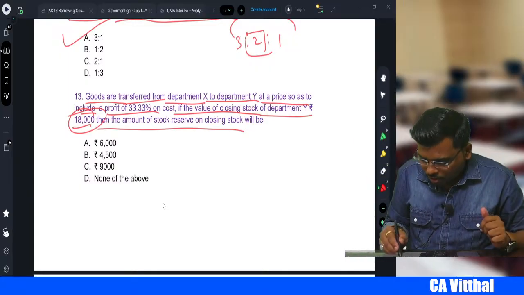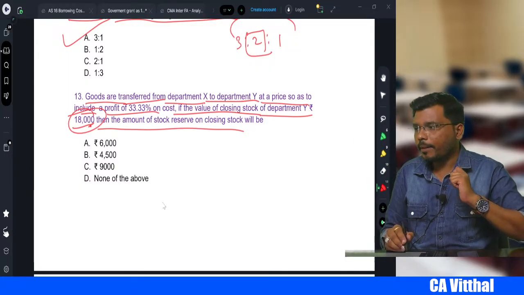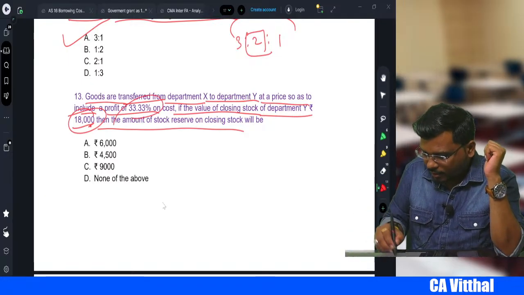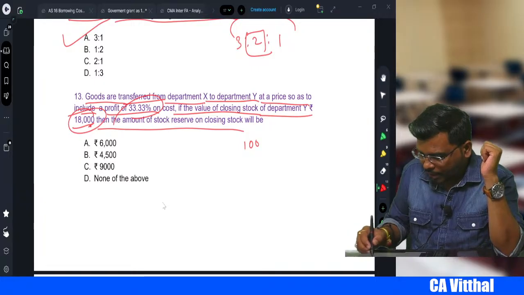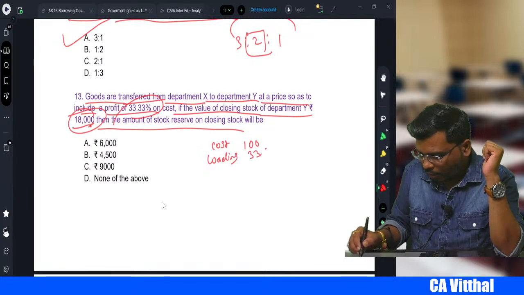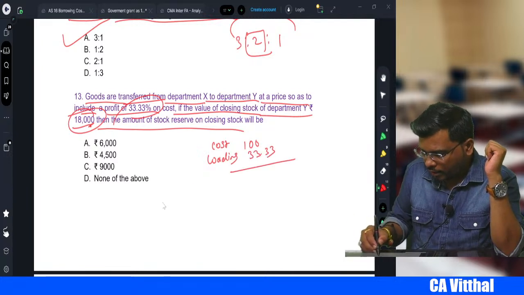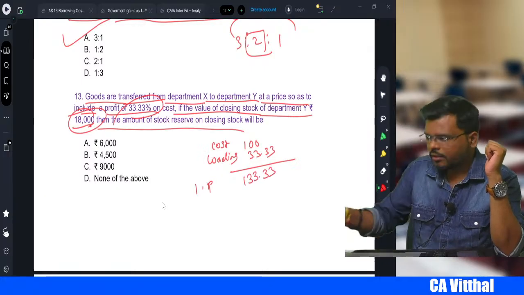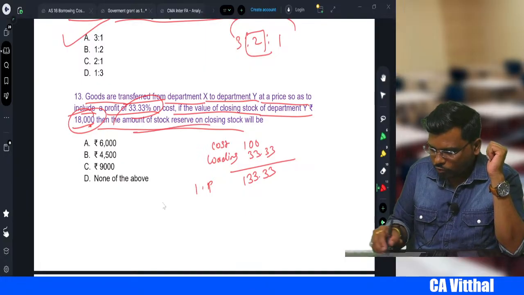So it is not a cost, it is an invoice price, right? Now what is the invoice price, sir? It's very simple. On cost they say 33.33%. So cost is 100, loading is 33.33, so your invoice price becomes 133.33, right?